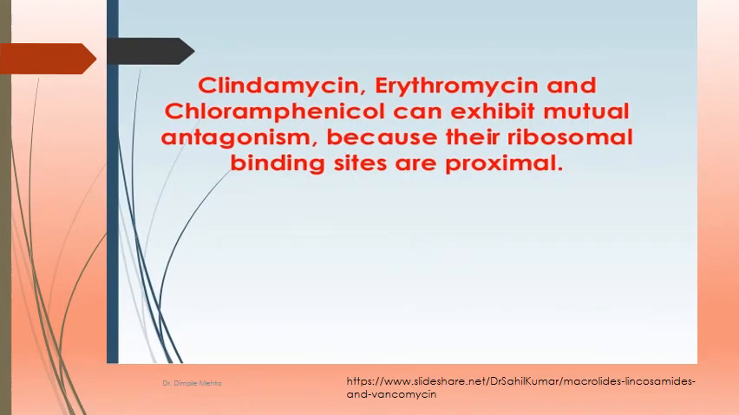Clindamycin, erythromycin, and chloramphenicol can exhibit mutual antagonism because their ribosomal binding sites are nearby, proximal. Their ribosomal binding site is on the 50S ribosome. So they all can show mutual antagonism.